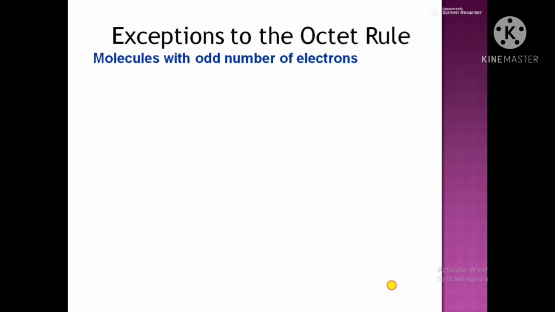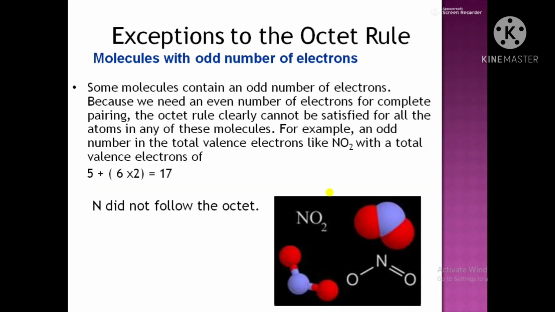Last possibility is the molecule with odd number of electrons. Some molecules contain an odd number of electrons because we need an even number of electrons for complete pairing. The octet rule clearly cannot be satisfied for all the atoms in any of these molecules. For example, an odd number of electrons is in NO2.